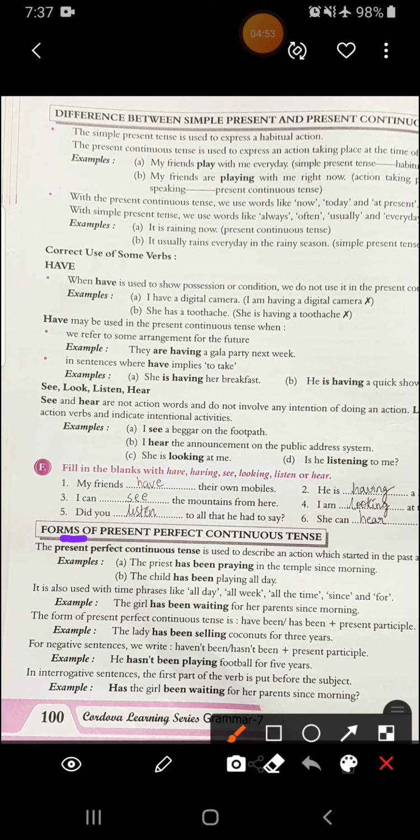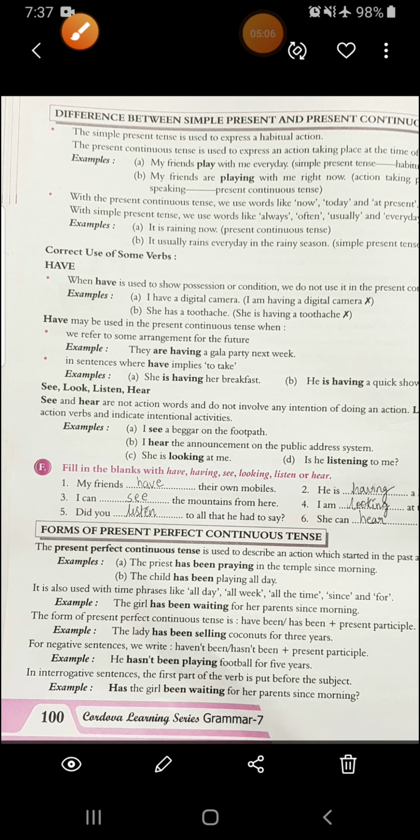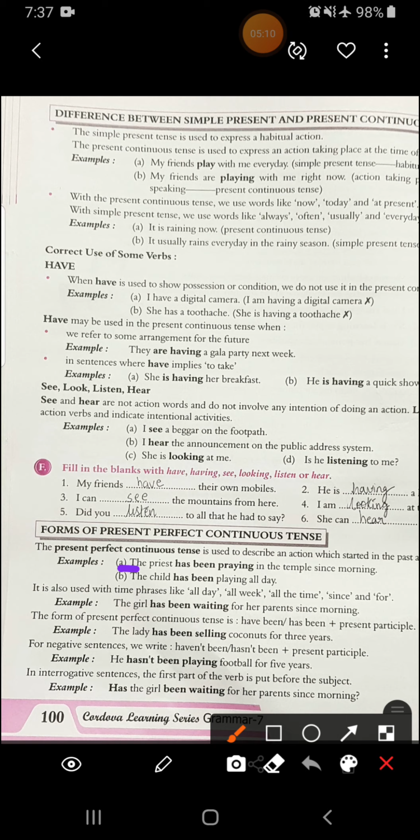that is present perfect continuous tense. The present perfect continuous tense is used to describe an action which started in the past and is still going on. Alright, means this action has started in the past and it is still going on. Like the example, the priest has been praying in the temple since morning. Means since morning he has started the praying work and it is still continuing.